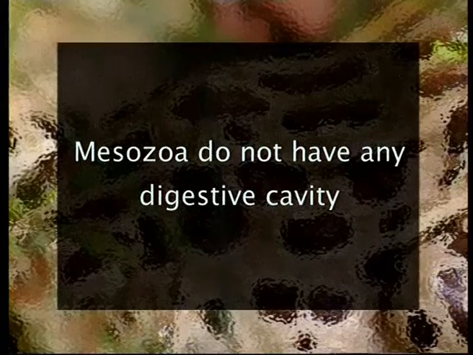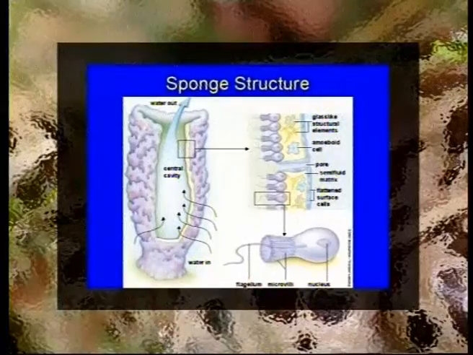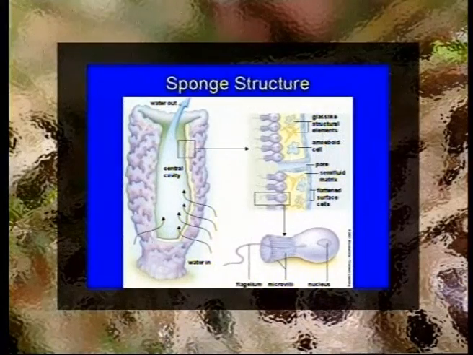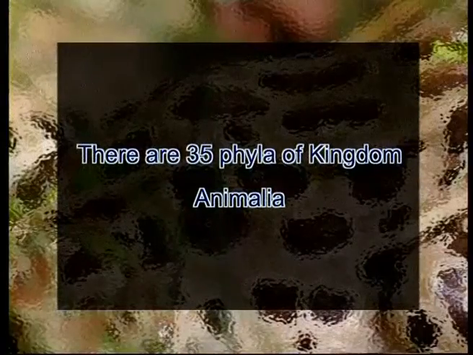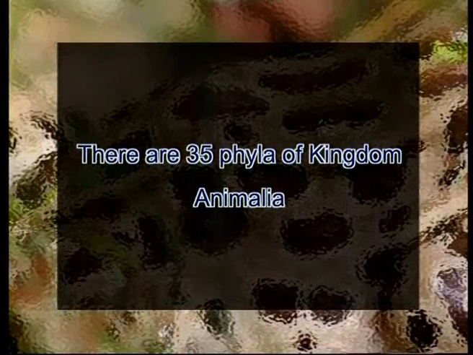Mesozoa don't have any digestive cavity. They have cilia on their general body surface, that are the hair-like structures that aid in locomotion as well as in the ingestion of the organism. They are primarily parasitic organisms. The second category, that is Protozoa, generally have the canal system for the ingestive mode. They include particularly the sponges. And the third major subkingdom is that of Eumetazoa, that includes all other animals. There are 35 phyla of kingdom Animalia, of which 11 are the major phyla.